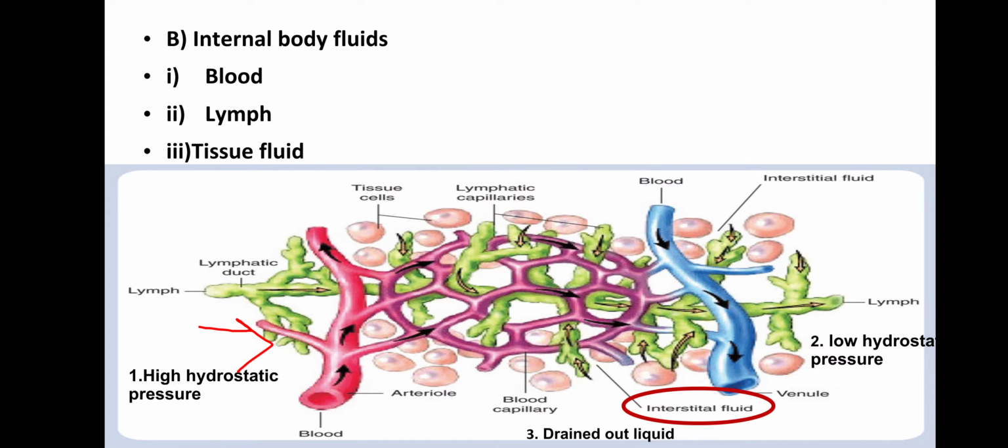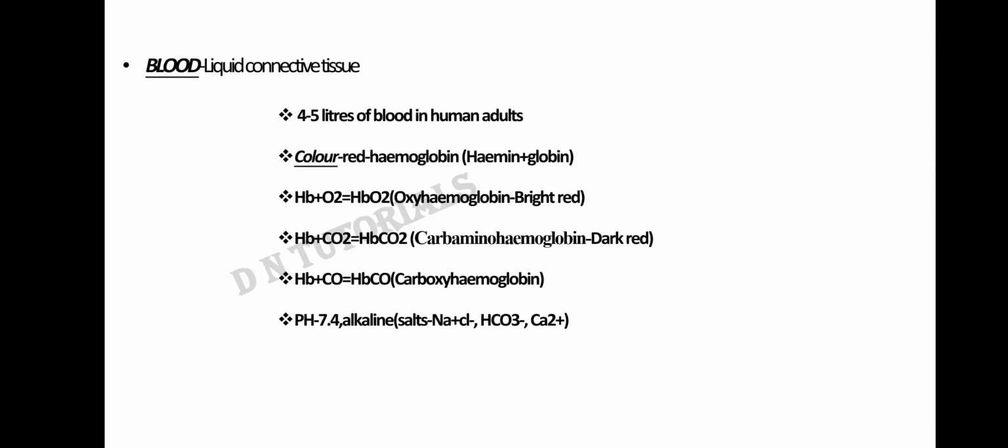Now we're going to learn about blood. Blood is a liquid connective tissue. It is called a connective tissue because it connects different parts of our body. Another liquid connective tissue is the lymph, and we have some more connective tissue, skeletal connective tissue, which is your bones and the cartilage. They are also connective tissue. You have fibrous connective tissue. So here we are going to learn about the liquid connective tissue.